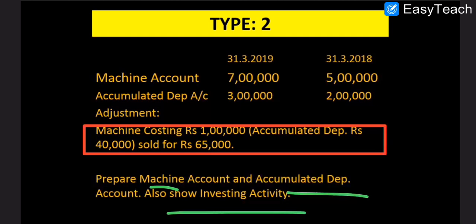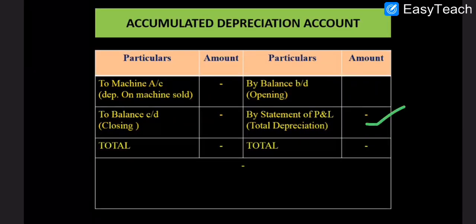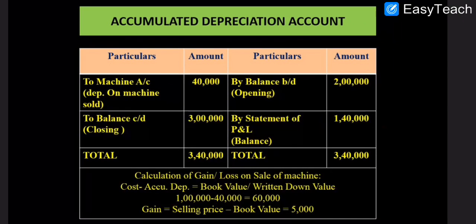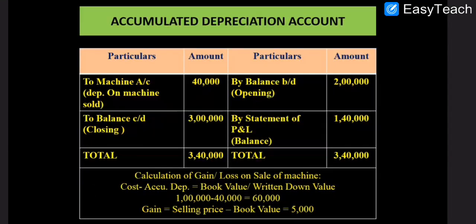First of all I will tell you how to prepare the accumulated depreciation account. We will go as per this format, whatever the format of depreciation is here. So here you see the format of accumulated depreciation account. The opening balance of depreciation is given how much? 2 lakh, you can see in the question. And closing is how much? 3 lakh. So the closing balance is written on the debit side, balance carried down 3 lakh.